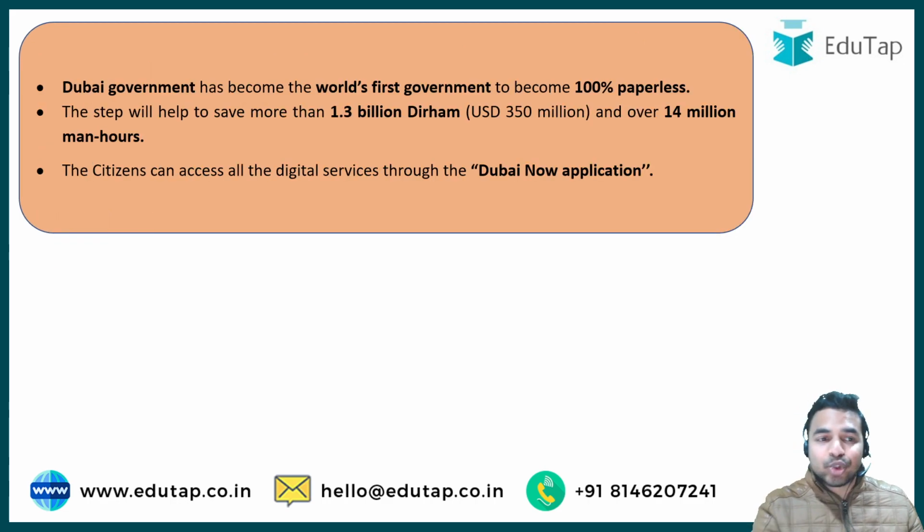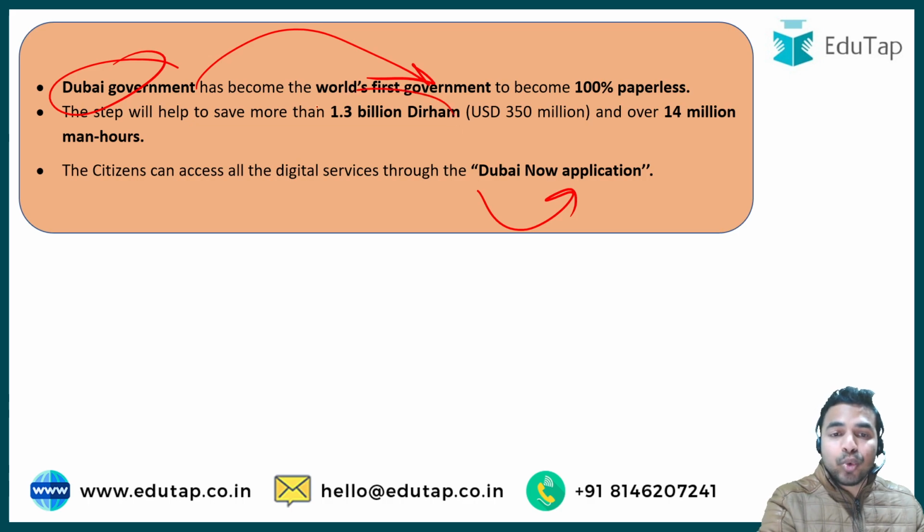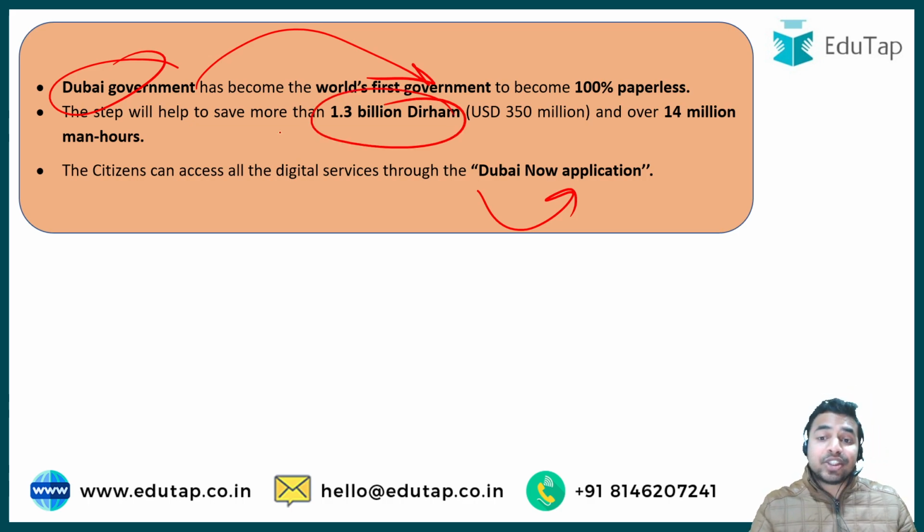And here you can see that this Dubai government has become the world's first government to become 100% paperless. And my dear learners, the citizens can access all the digital services through the Dubai Now application, and that means they are basically promoting the digital culture in their country, and that is the reason that they have announced to become the world's first government, as this step is going to save them more than 1.3 billion dirham, that is USD 350 millions, and over 14 million man hours. That means that this particular step which this region has taken is really very beneficial for them.